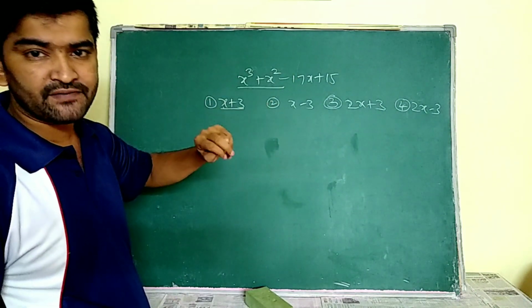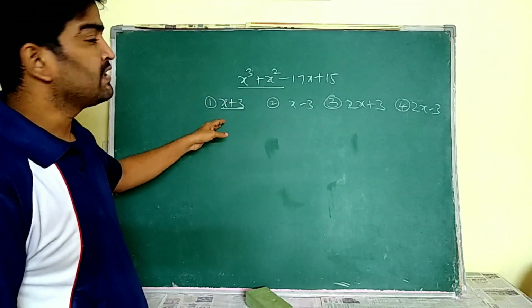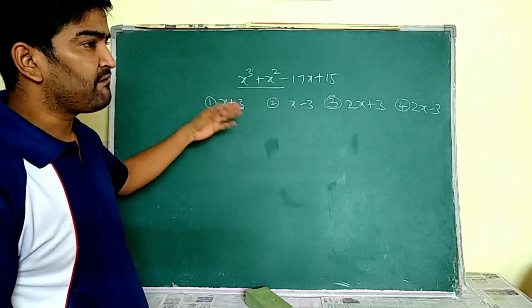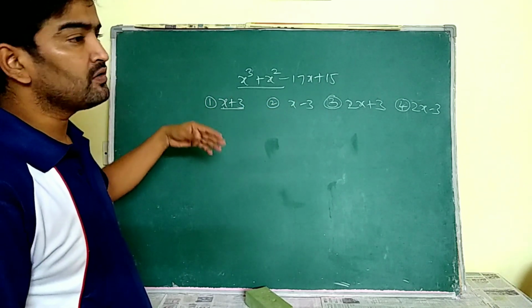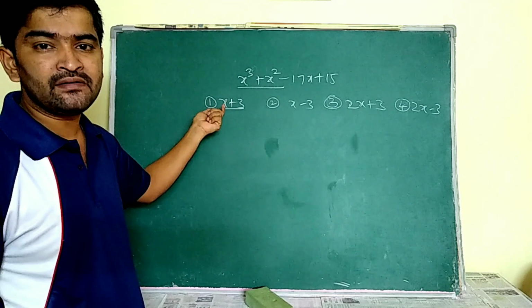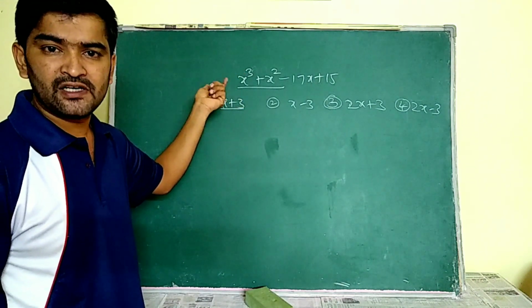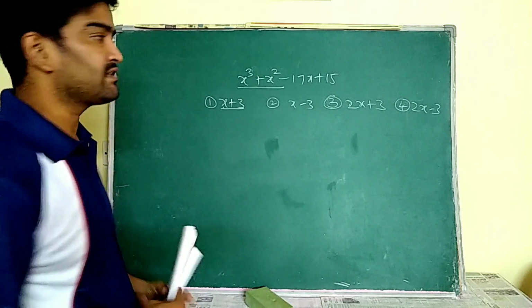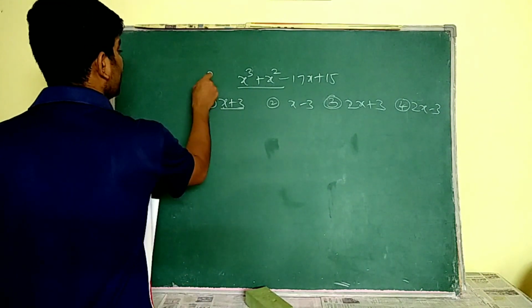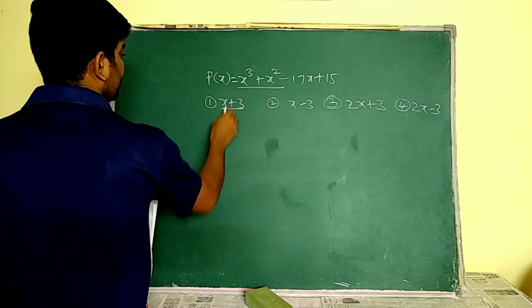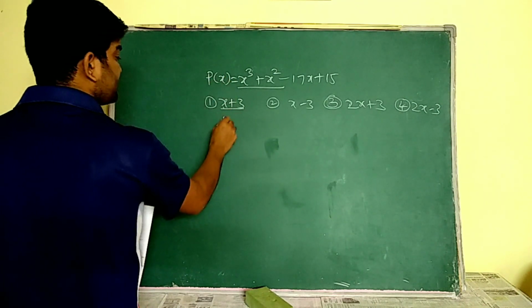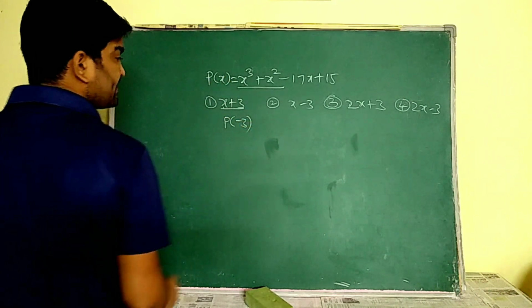minus 17x plus 15 and he asks us to check which of the following is a factor for that. Okay, so for checking whether the given divisor is a factor or not, we have to find its remainder. If the remainder is 0, then it is a factor. For that, let us take this as a polynomial p of x. Then by dividing this p of x with x plus 3, we know the remainder is p of minus 3.